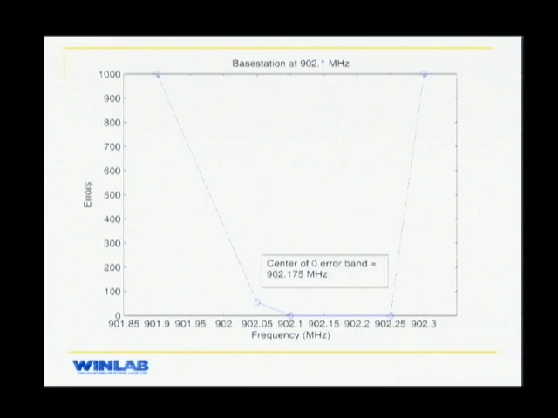The experiment was again done by tuning the base station to 902.1 megahertz. Again, you have the same 150 kilohertz zero error band and the center frequency is 902.175 megahertz as opposed to 902.1 megahertz. So if we want reliable operation of this system, we need to tune the PIPs to this frequency as opposed to this one. Tell me what the modulation scheme was exactly?